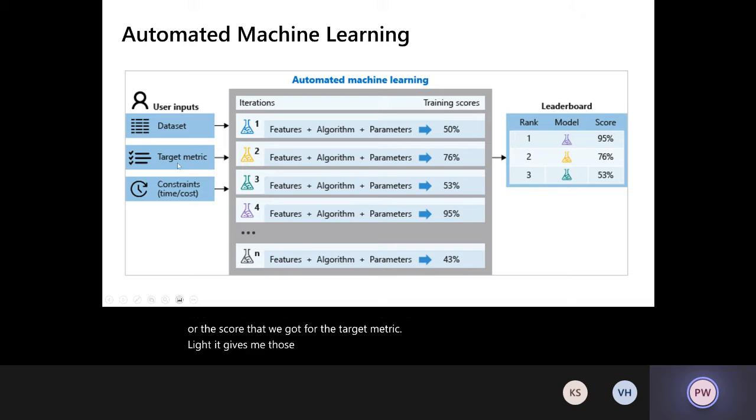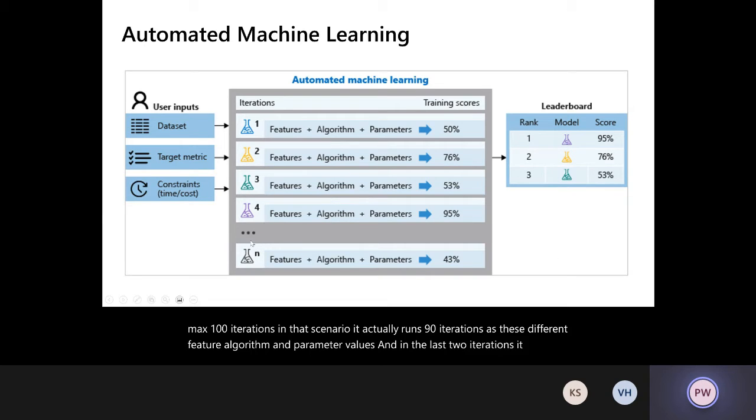Now, let's say you give 100 iterations as your constraint, right? You said, I want to run this for 3 hours, or run at max 100 iterations. In that scenario, it actually runs 98 iterations with these different feature, algorithm, and parameter values. And the last 2 iterations are reserved for ensemble methods. We'll go into details of what ensemble methods are and what this uses, but that's the last 2 steps that you have. So you will see 98 different iterations for combinations of these values and then 2 reserved for ensemble. So let's go into details of this.